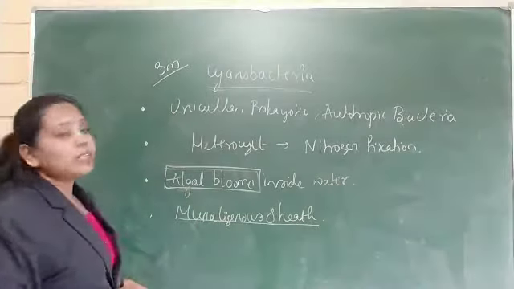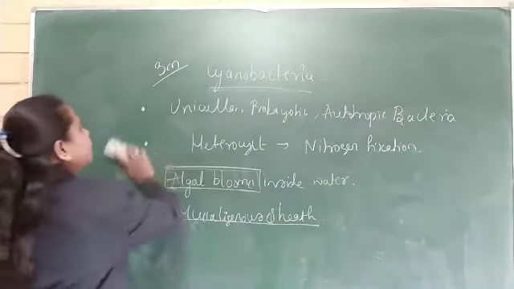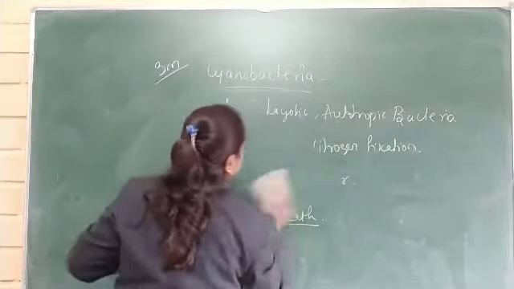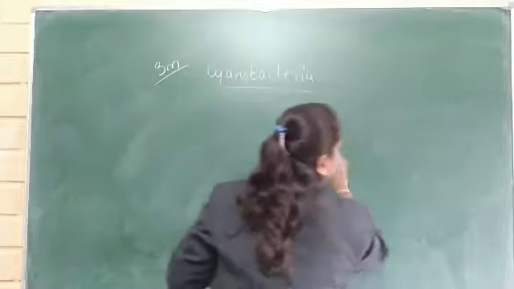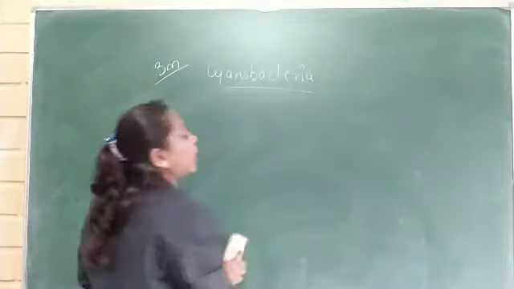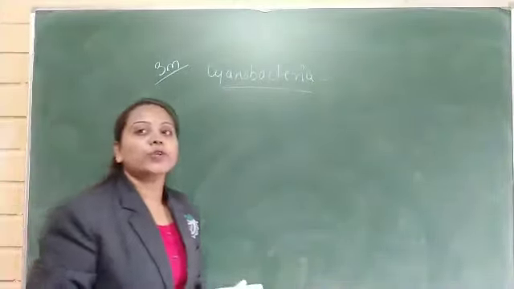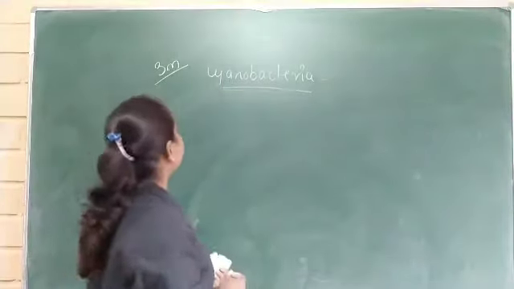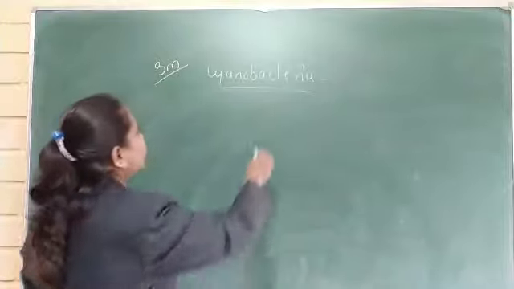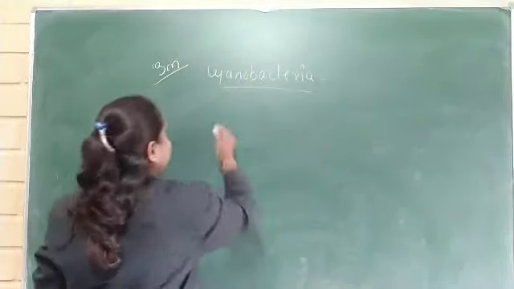That's all about cyanobacteria. It is also called blue-green algae because of its color, and it is autotrophic in nature and unicellular. They always grow in a colony. What is the shape of this cyanobacteria and how does it look?